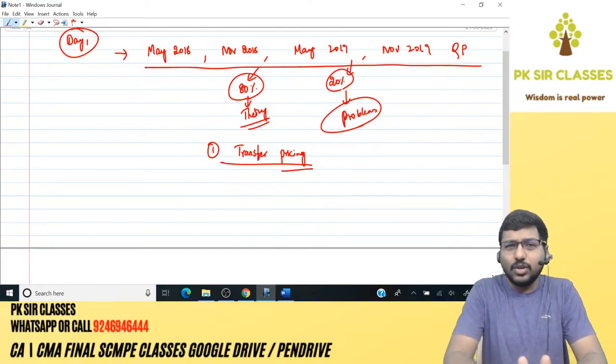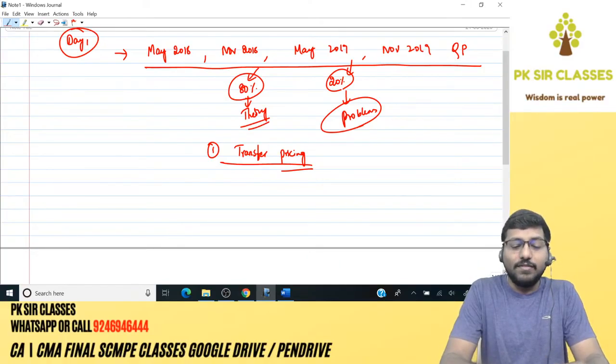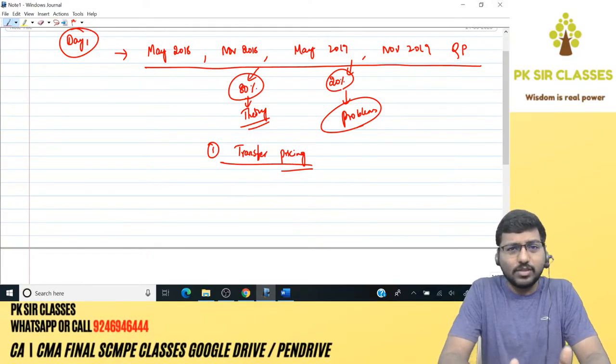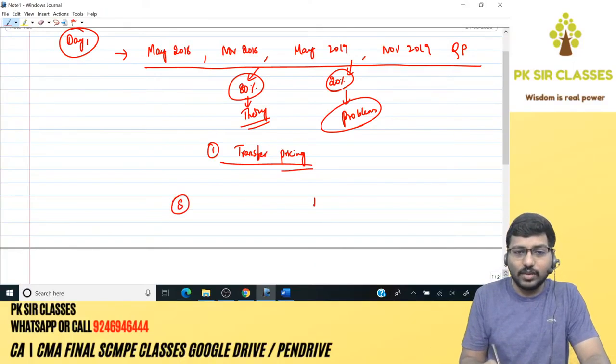And that was really going good. And because of this particular concept of trying to measure the performance of these employees through profits or return on investment, we needed a concept called transfer pricing. That's where the whole logic of transfer pricing came in. And then we have seen that transfer pricing is nothing but you'll have two divisions, basically a supplying division as well as a receiving division.